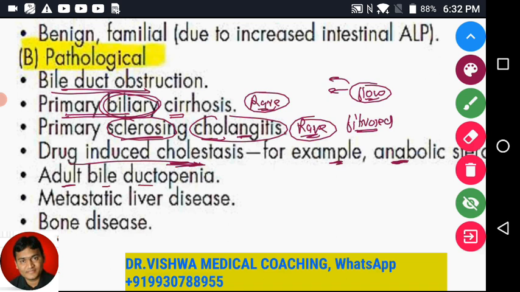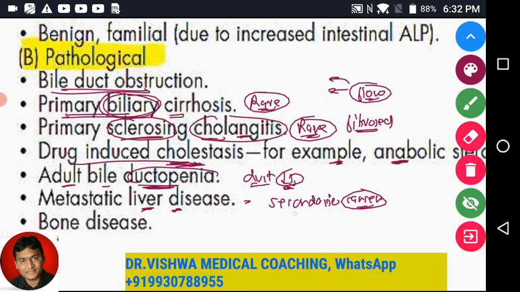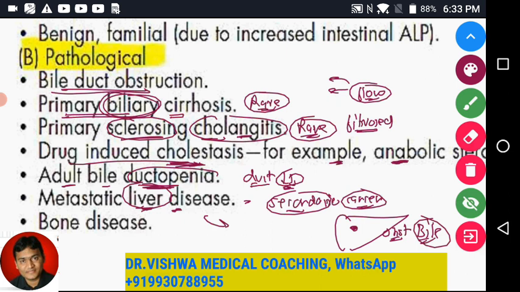Adult bile ductopenia. Ductopenia is when ducts are getting developed less. Again, a rare condition. Metastatic liver disorders. Liver में metastasis अगर है, liver is a very common organ which is going to have secondaries of cancers, because liver has got a huge blood supply. तो अगर liver में कुछ secondary tumor है, let's say for example stomach tumor metastasizing into liver, again alkaline phosphatase will be elevated. क्यों? क्योंकि वो liver के अंदर जो tumor होगा, that tumor is going to obstruct again the bile flow. So any condition which is going to give rise to obstruction of the bile flow is going to give rise to alkaline phosphatase getting elevated.